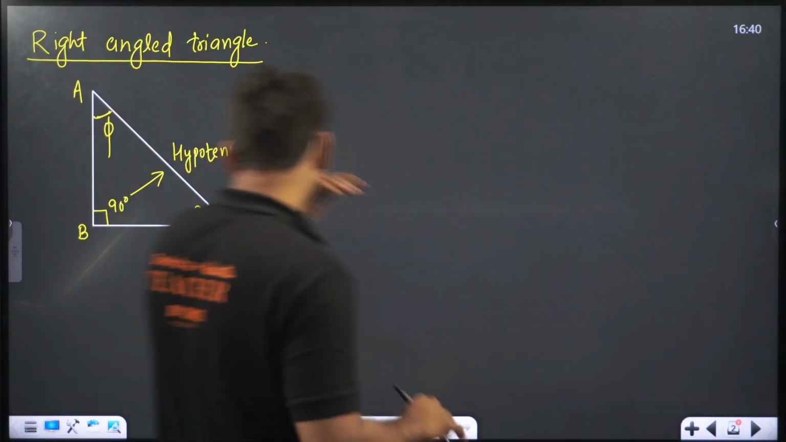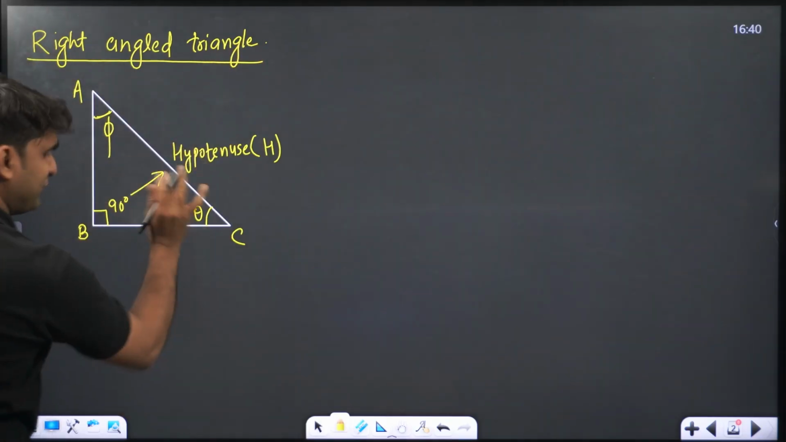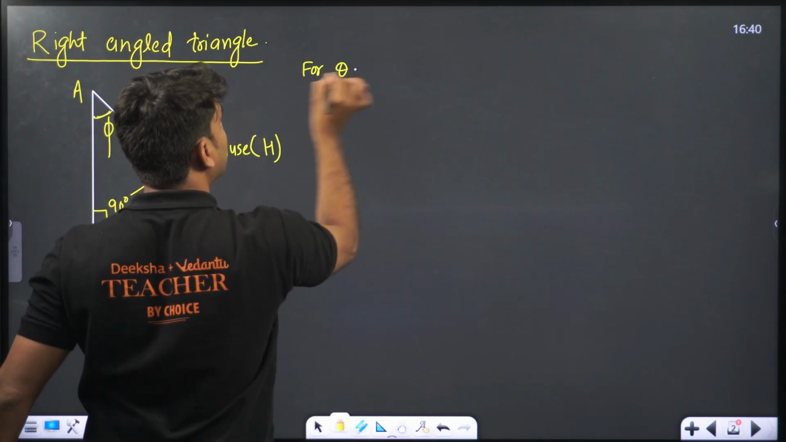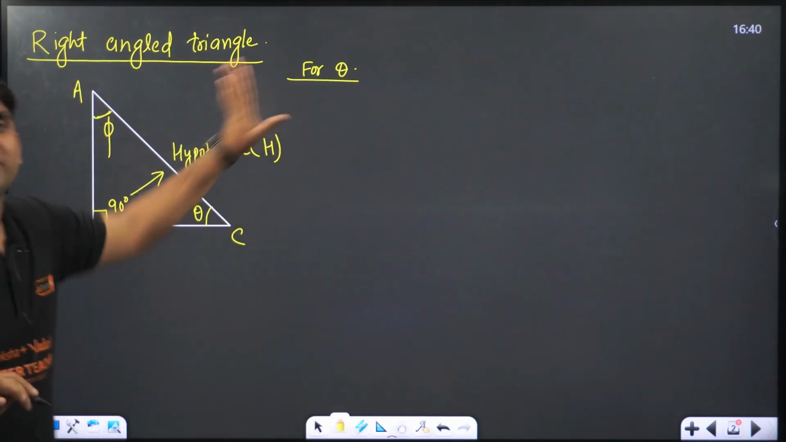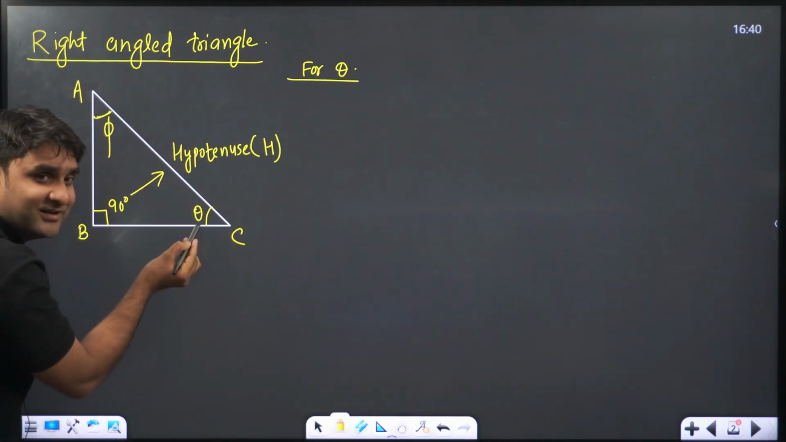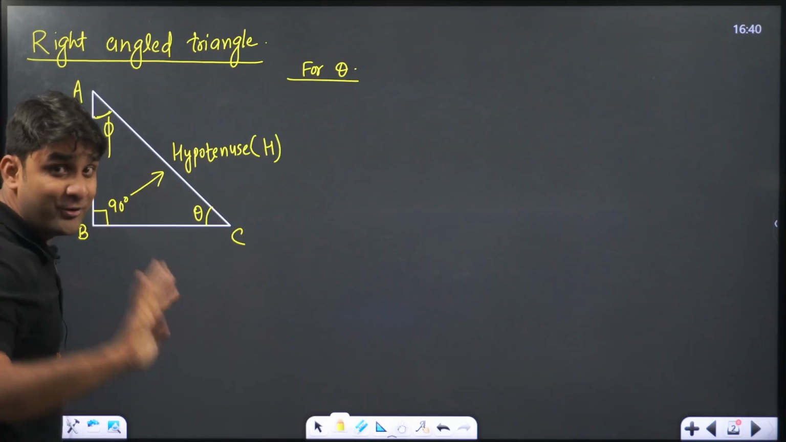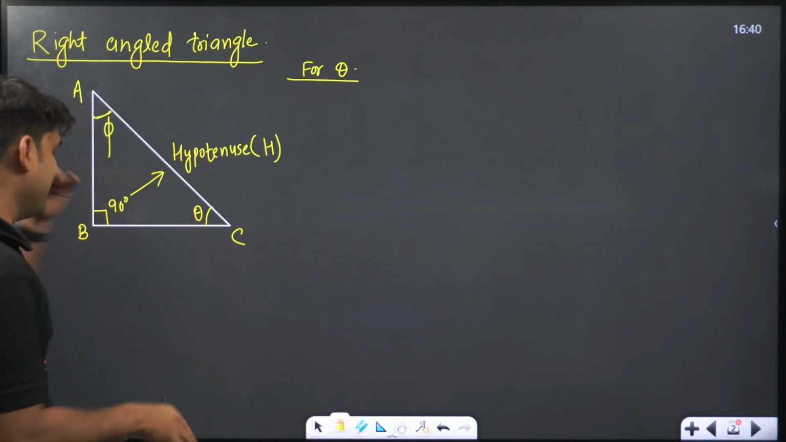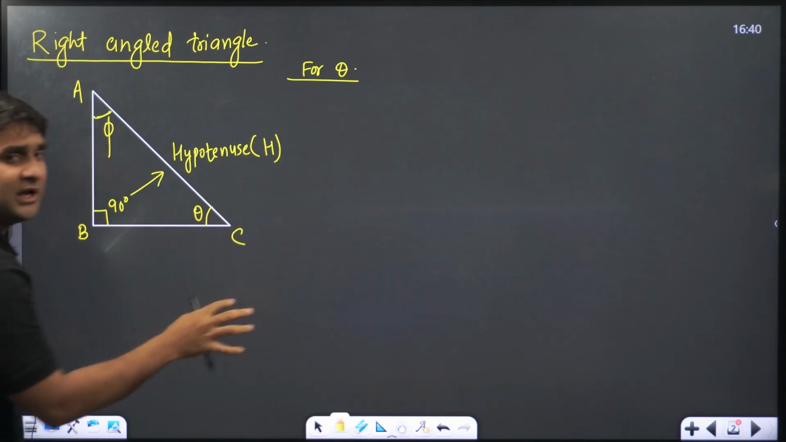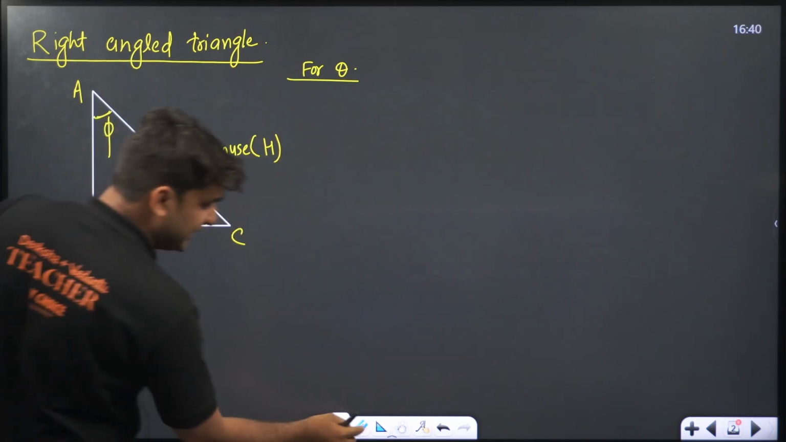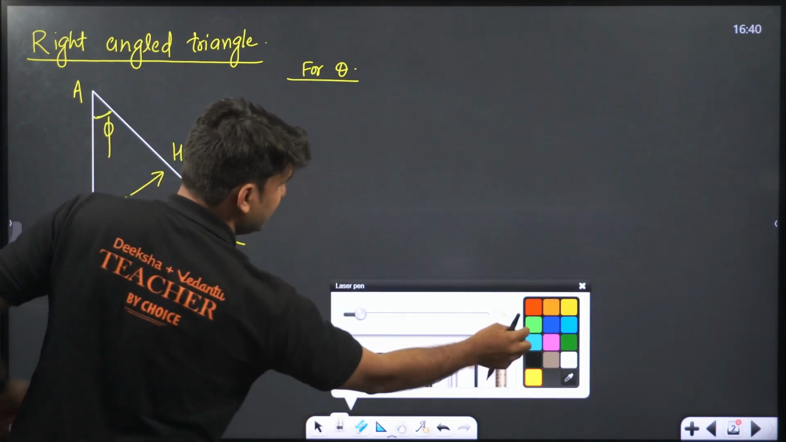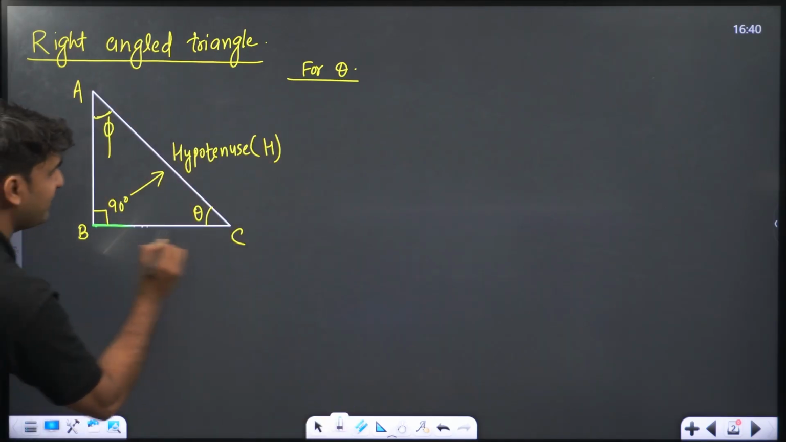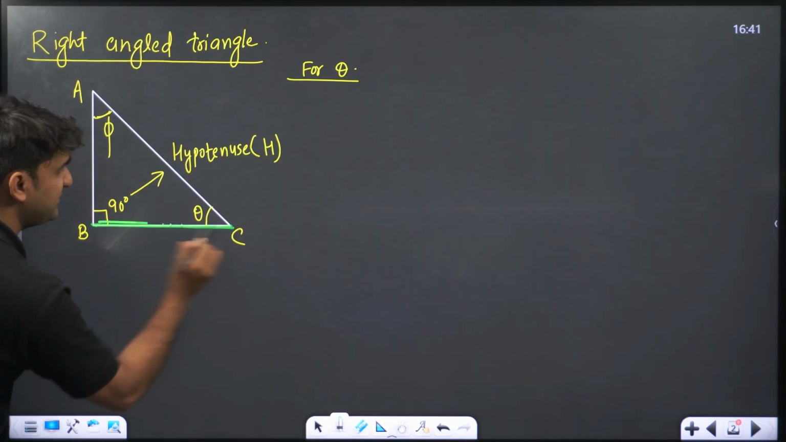So let's assume, first for theta. Just let's understand for theta. Where is theta? This is theta. Hypotenuse is king. No one will disturb hypotenuse. Hypotenuse is absolutely king. So if we are dealing with theta, then theta is associated, if you see here, with BC. This is BC.